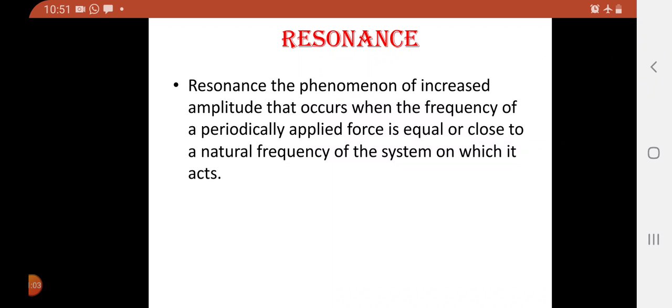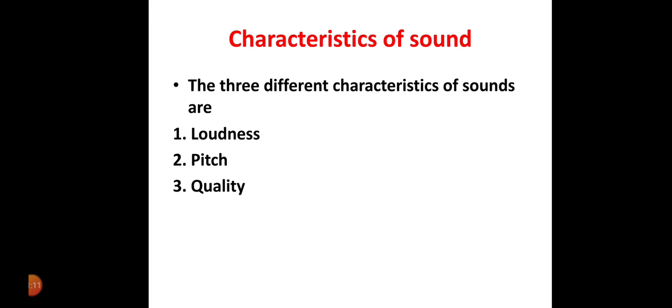When an external body vibrates and makes the other body vibrate with its own natural frequency, this is called resonance. And the next one, the characteristics of sound. There are three characteristics of sound waves. First one is loudness, second one is pitch, and third one is quality. Pitch is also called shrillness and quality is also called timbre. So let us discuss one by one.